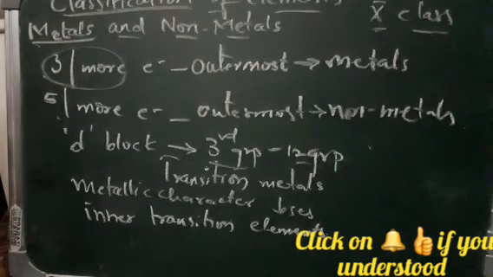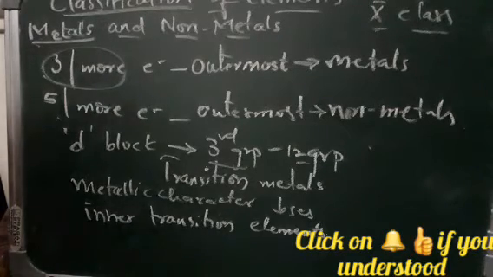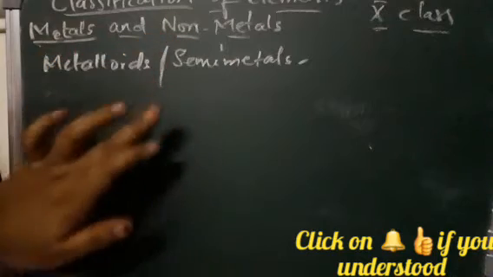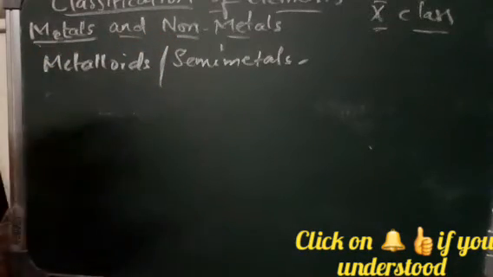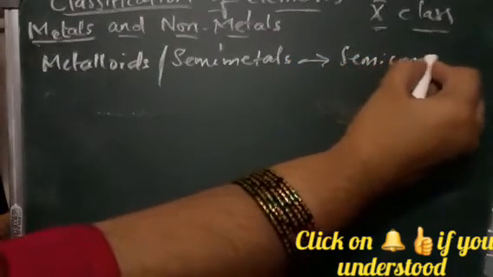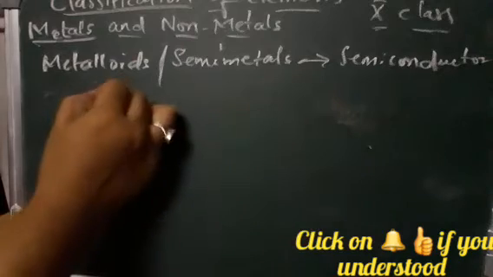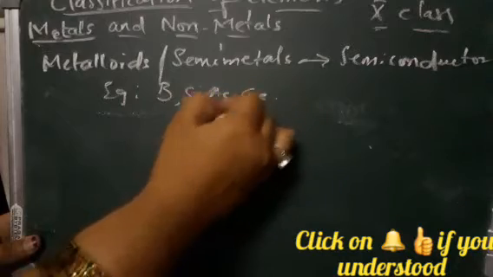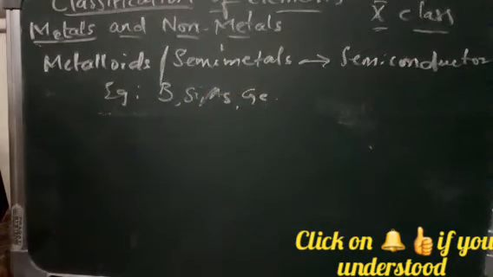And there are some elements which show both properties, some properties like metals and some properties like non-metals. They are called metalloids or semi-metals. So the elements which possess both metal and non-metal properties are called metalloids or semi-metals. That means they are semiconductors. Examples we have are boron, silicon, arsenic. So we have many examples having both non-metal and metal properties, and they are called metalloids, that is, semi-metals.